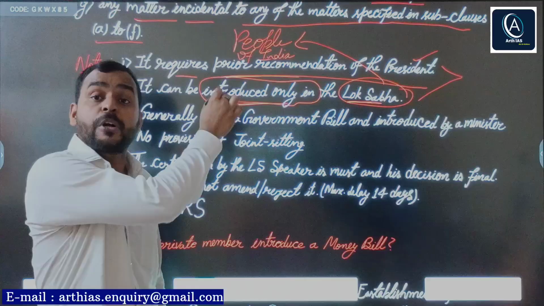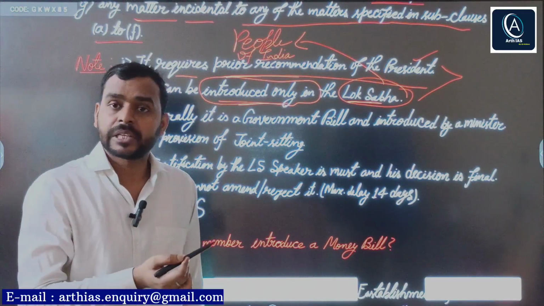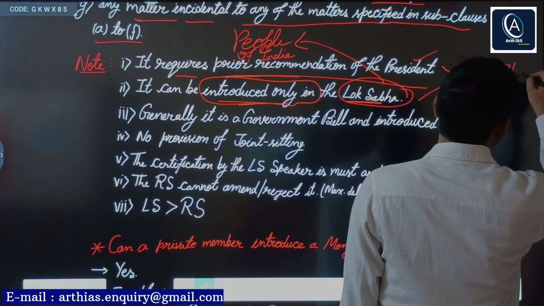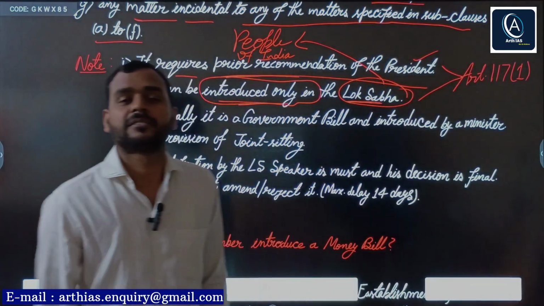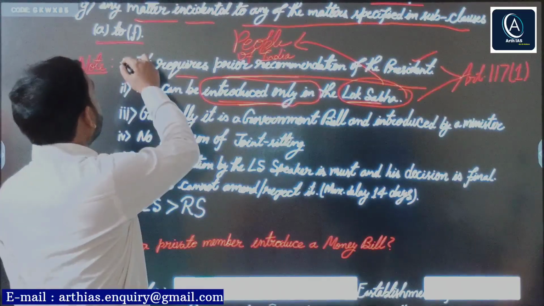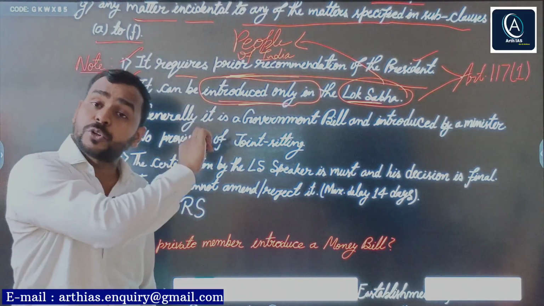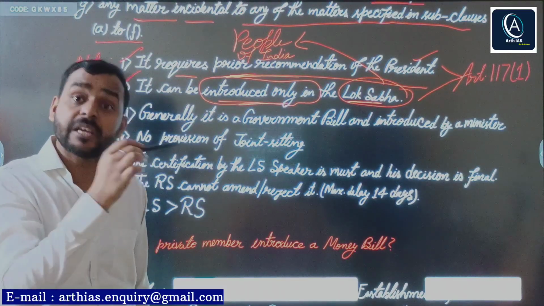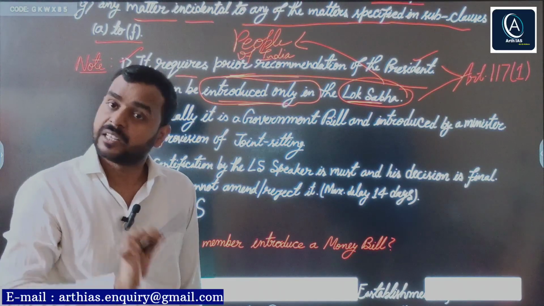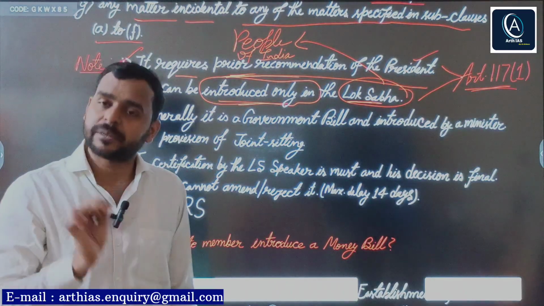These two important points have not been written under Article 110. Then where is it written? You should remember, it is written under Article 117 clause 1. For a money bill, two prior conditions should be fulfilled. First, prior recommendation of the president is required. Second, it can be introduced only in the Lok Sabha. Why only in the Lok Sabha? Because it deals with public money and Lok Sabha represents the people of India. And where is it written? Under Article 117 clause 1.